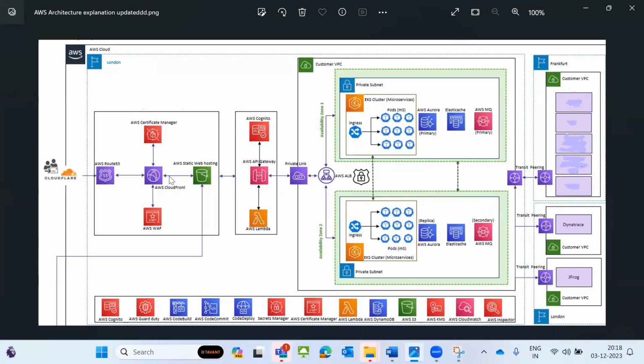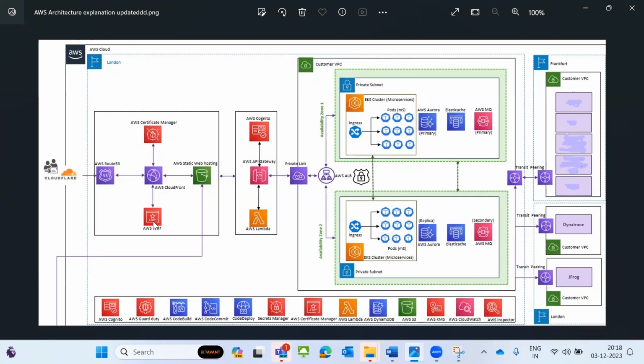You might have a doubt about why I am using both. Cloudflare does the same thing and CloudFront also does it, but whatever requests come from Cloudflare, only those requests will be accepted in my CloudFront. That is the reason I am managing AWS CloudFront. This AWS CloudFront manages the content delivery network and the caching mechanism, and there is a certificate for my DNS.